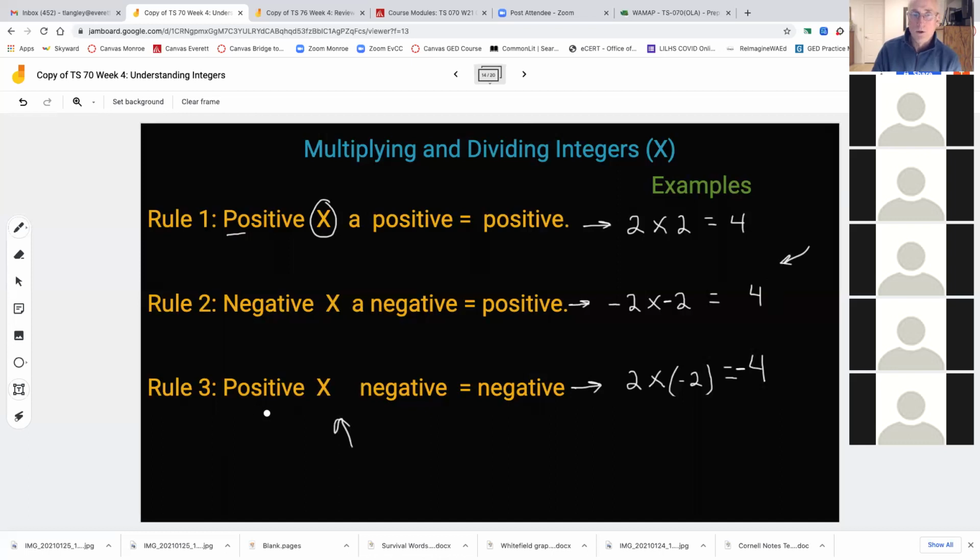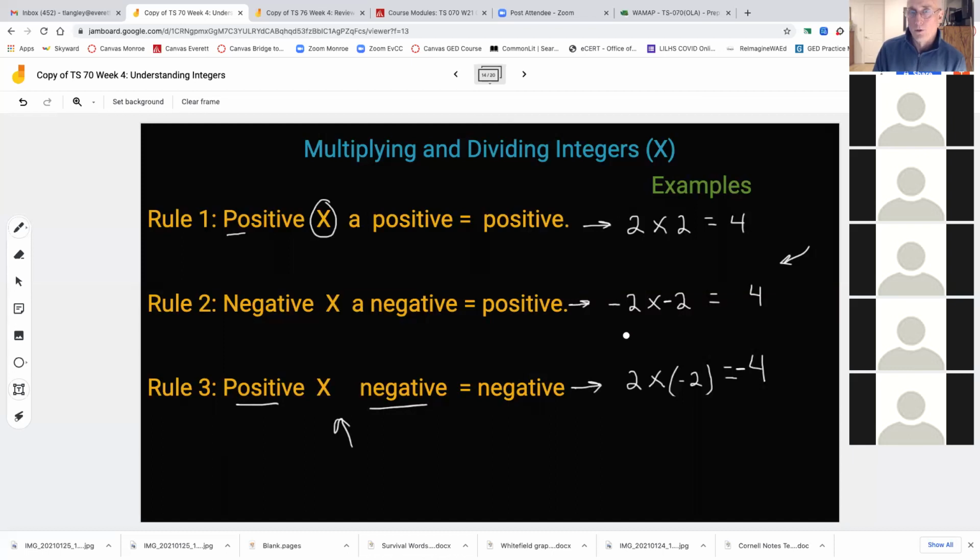If you wanted to shorten the rules of multiplying integers to one rule, it's this one down here. If you can remember that when you multiply a positive times a negative, when they're opposite signs, then the answer will be a negative. In all other cases, the answer will always be positive. So 2 times 2 is 4, 7 times 7 is 49. A negative 2 times a negative 2 is a positive. Negative 7 times negative 7 is a positive 49.